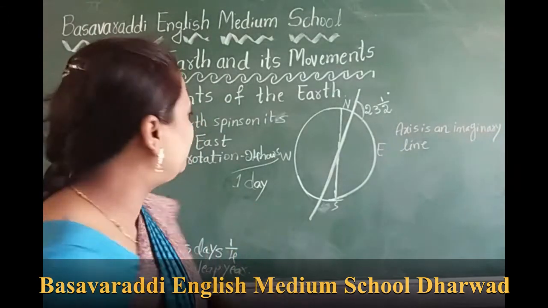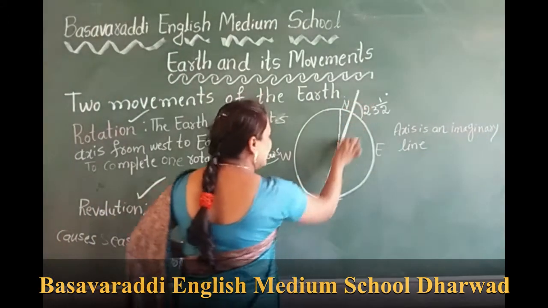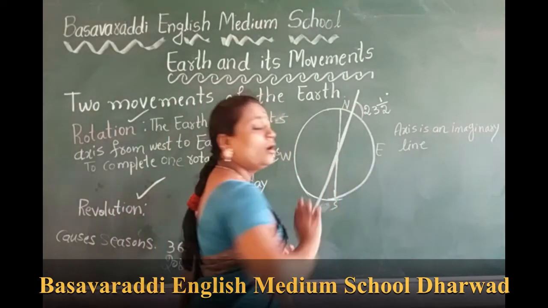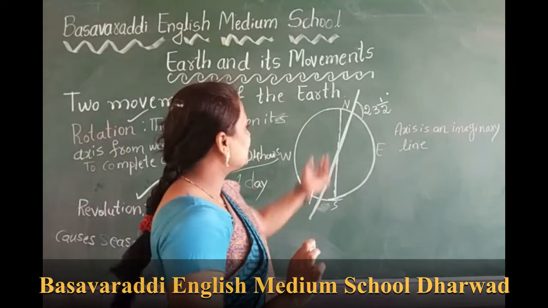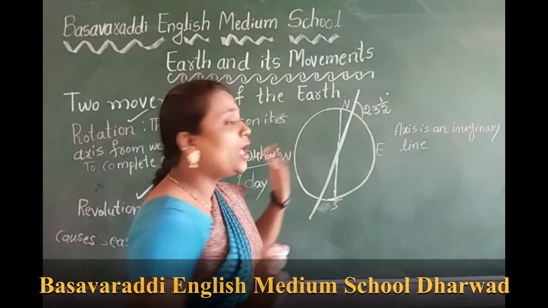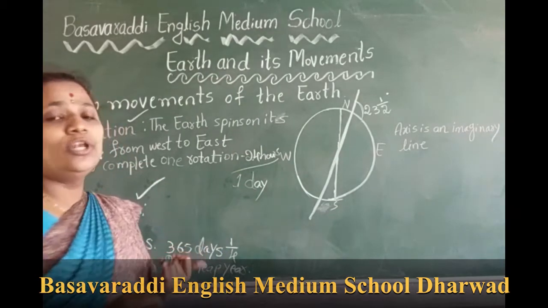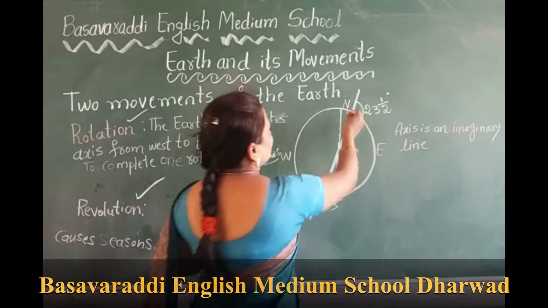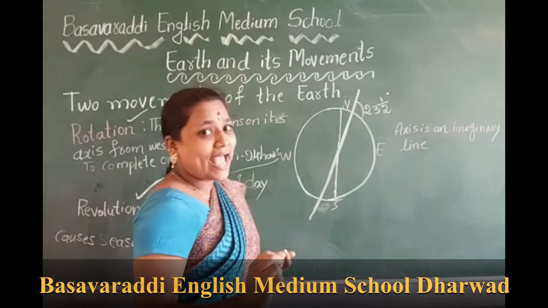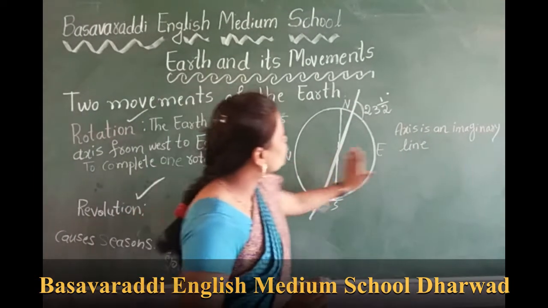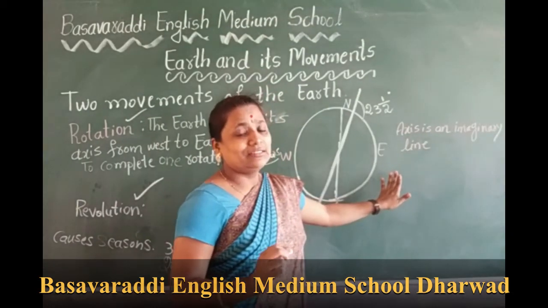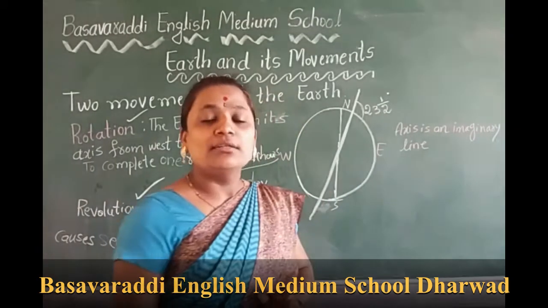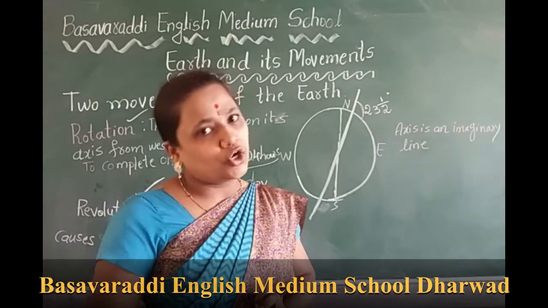Let's have a quick recap. See here, axis is an imaginary line that joins the North Pole and South Pole. The earth spins on its axis from west to east. This movement is called rotation.